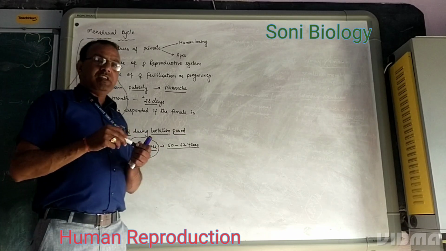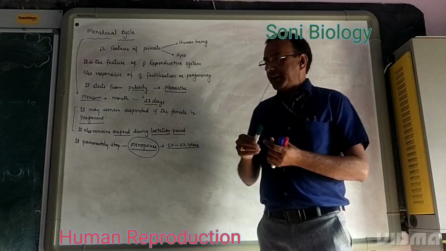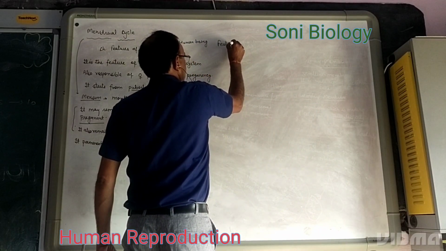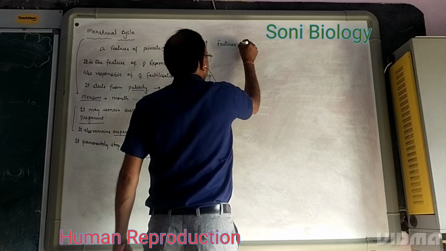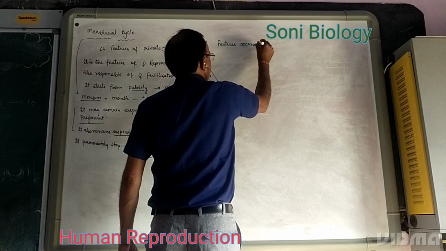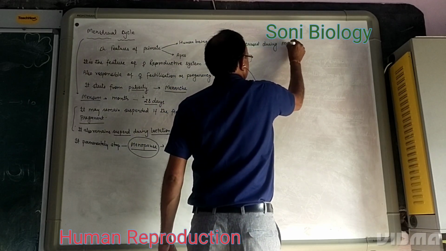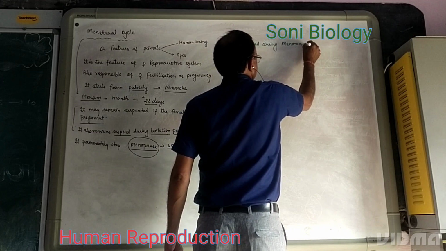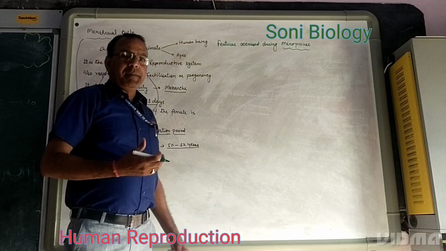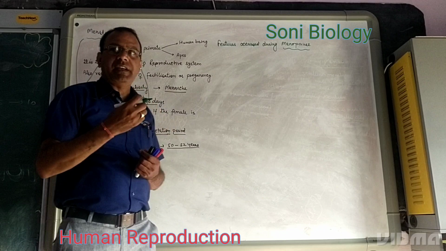During menopause, some features can be seen in the female body. First, with the stoppage of the menstruation cycle, body heat may increase, and this heat can be seen at the face.